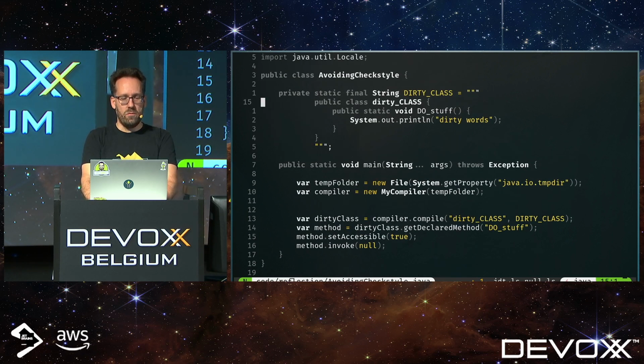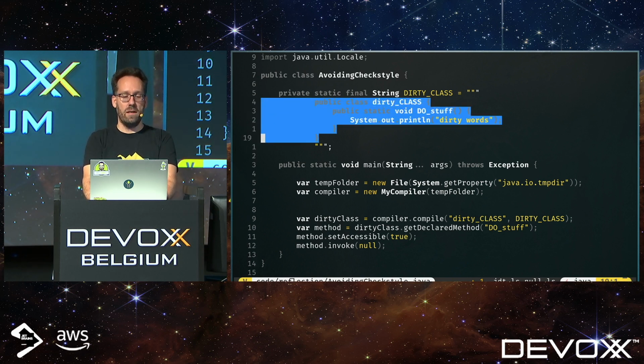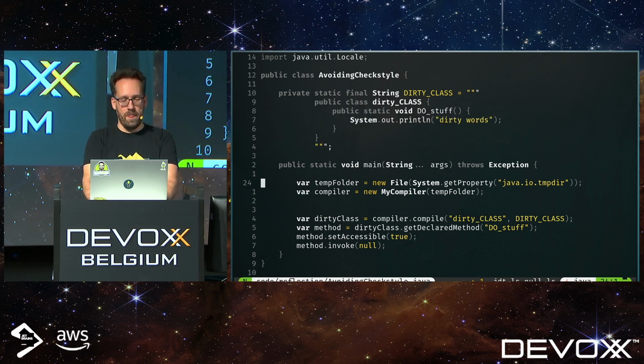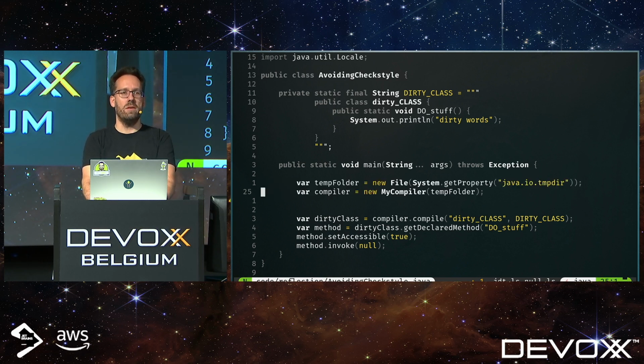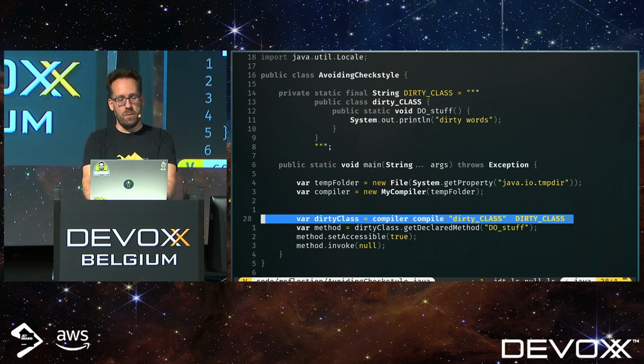I have a little program here. Again, it contains a text block, which has my dirty class. And then I initialize a compiler. Yes, there is a compiler in your JDK, and you can use it. So I compile my dirty class. I have to give it a name and then the body of the class itself.